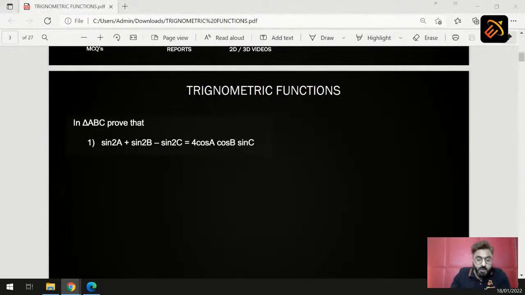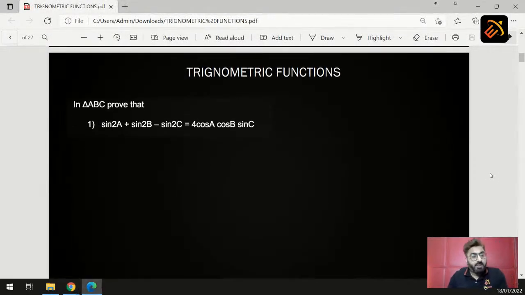And what is the first question? So our first question is: in triangle ABC, prove that sin 2A plus sin 2B minus sin 2C is equal to 4 cos A into cos B into sin C.